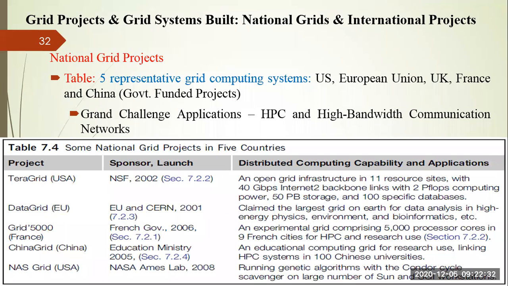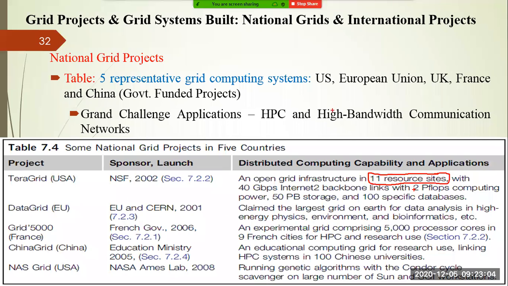So in the TeraGrid, you can see here is mentioned here also. TeraGrid, an open grid infrastructure in an 11 resource site. They have 11 resource sites, and these resource sites are not under a single organization. These 11 sites do not belong to a single city, right? They are present all over the world. So you see, if they are not present in a single place, how to integrate them? That plays an important role, right?